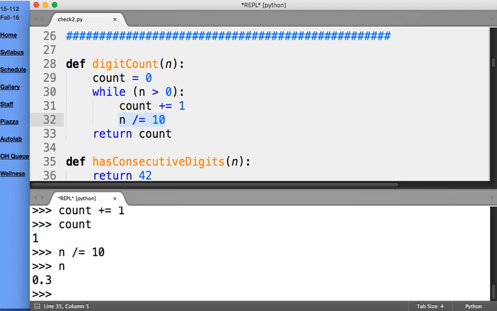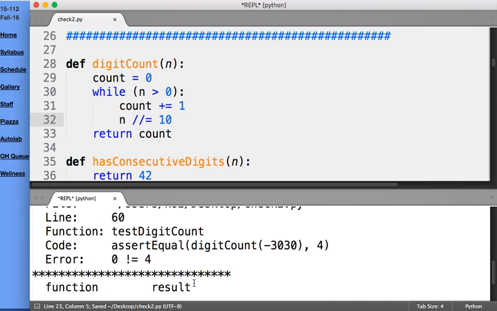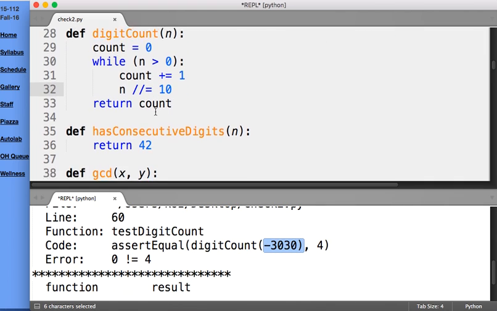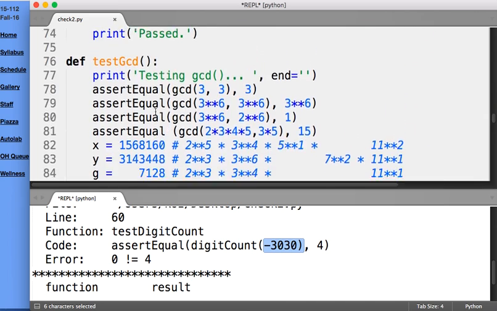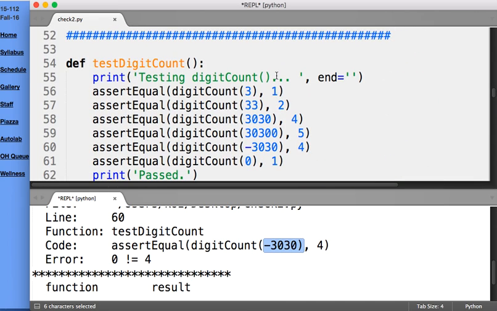0.3, 0.03, 0.003, and so on. We didn't mean for there to be floats. We wanted this right here to be integer division. Okay? Much better, not right still. Because now, if we look at our test cases, we got through this test case and that case. So we got through a bunch of test cases. We're doing pretty well, but we failed on this test case.